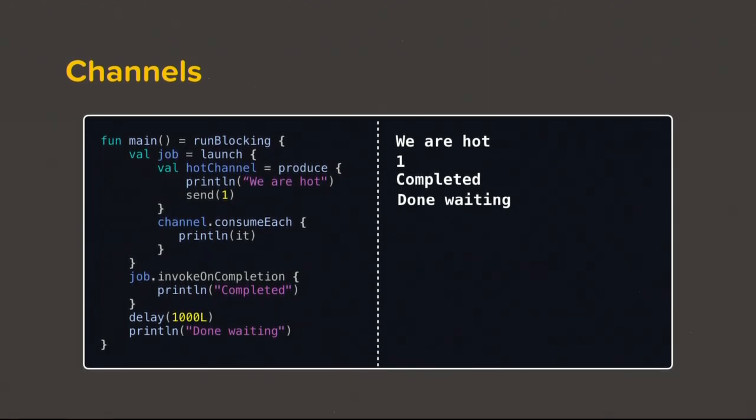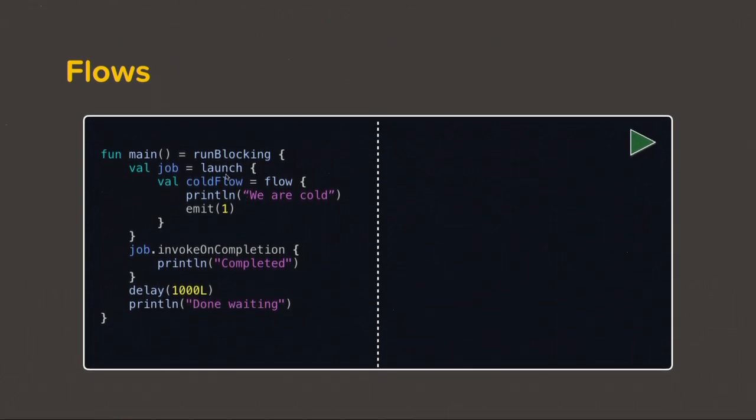So let us compare this with flows. Let's launch a coroutine and create a flow instead, and print "we are cold" and emit 1 into it, and try to invoke on completion completed. So let's try to run this. So you see, "we are cold" is not printed in this case because flow is cold. Unless we start collecting from this flow, it does not get executed.